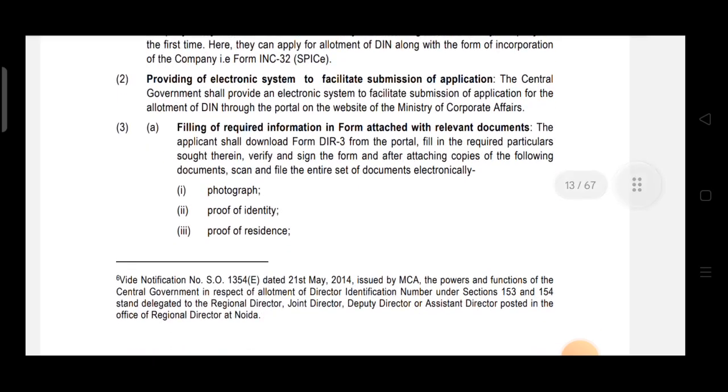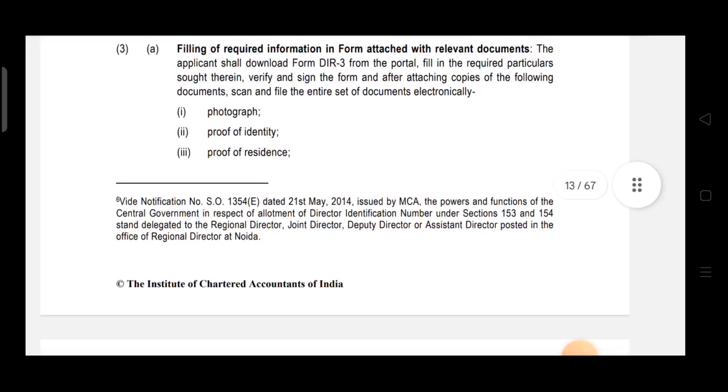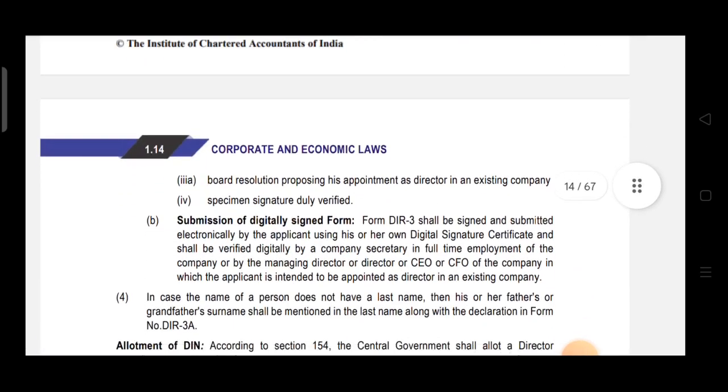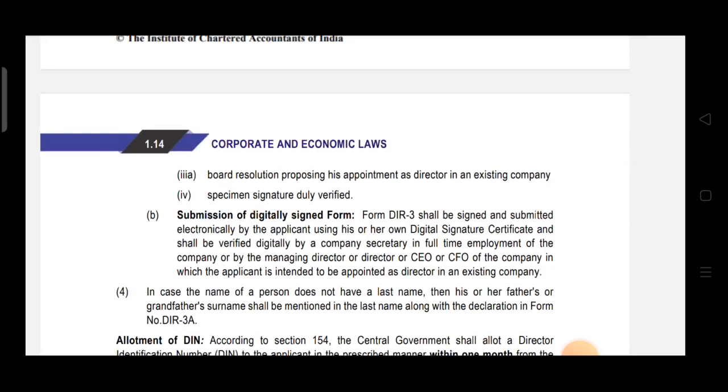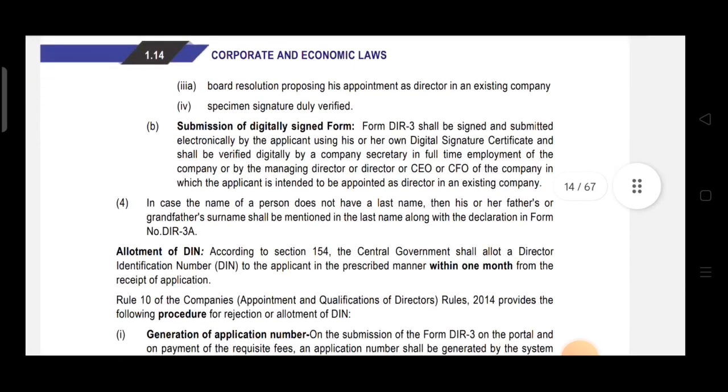Then in DIR 3 we are required to fill in the required particulars, verify and sign, and attach a set of documents. What are those documents? Photograph, proof of identity, proof of residence, then board resolution copy, then specimen signature. Okay, and form DIR 3 shall be signed and submitted by the applicant using his or her DSC, and it shall be verified digitally by the company secretary in full-time employment of the company or managing director or CEO or CFO of the company in which the applicant is intended to be appointed as director.